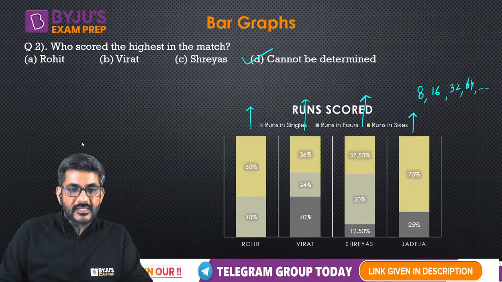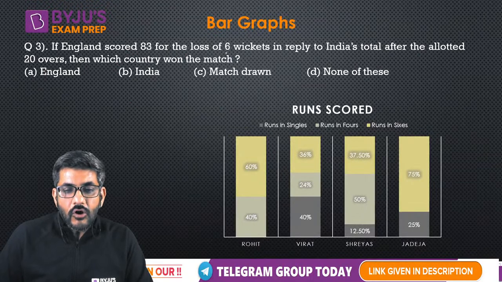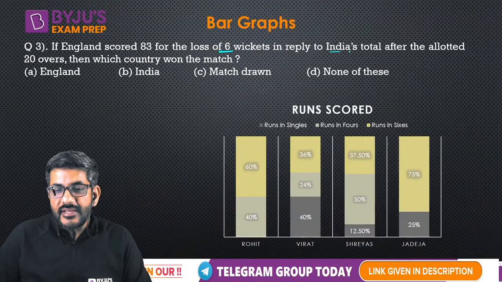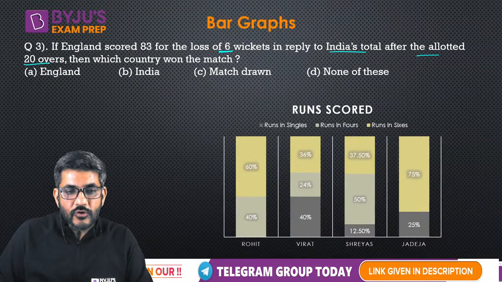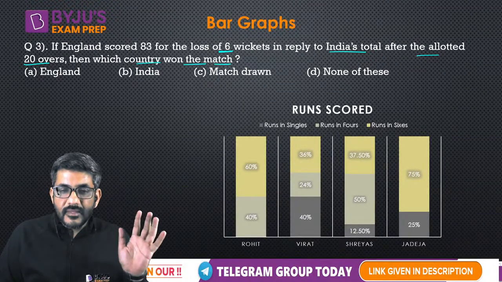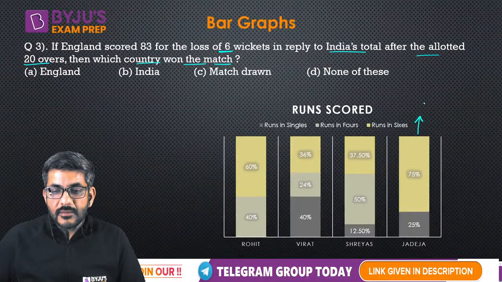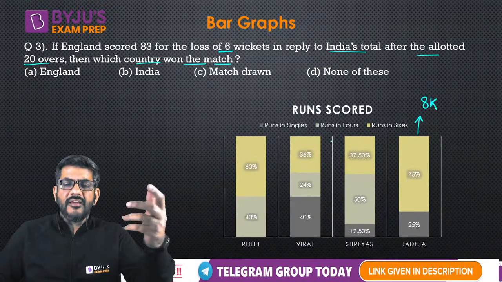चलिए आगे आते हैं. Question number 3. England scored 83 for the loss of 6 wickets in reply to India's total after the allotted 20 overs. Then which country won the match? England scores 83. So what is India's score? We know Jadeja's score is a multiple of 8. Similarly, can I figure out for others?